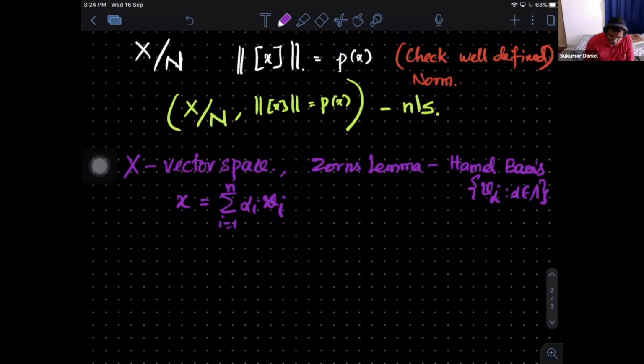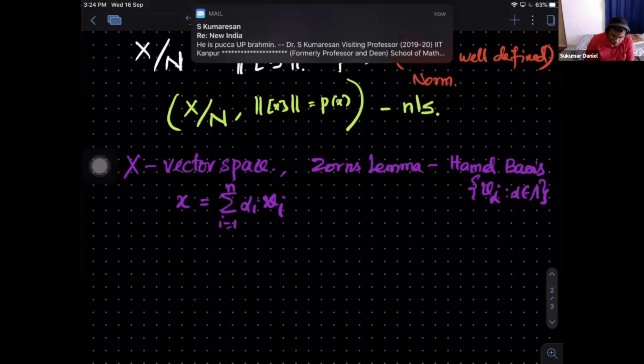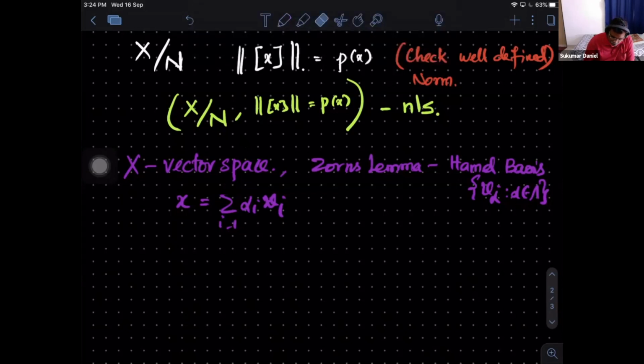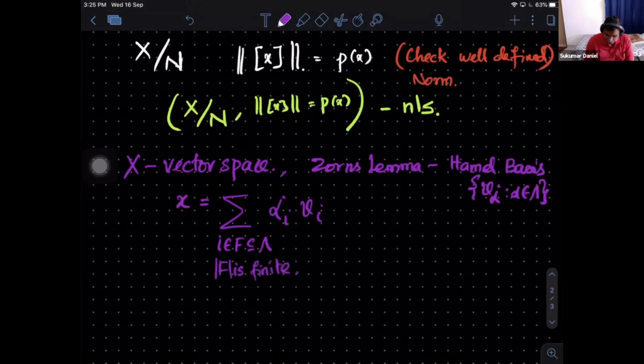Remember, we have to be careful, and write very precisely. It need not always be a linear combination of the first finitely many vectors. It could be anything. So a better way to write this expression is to write the summation of alpha i v i, where i is coming from some finite subset F of this index set. So the cardinality of F is finite.